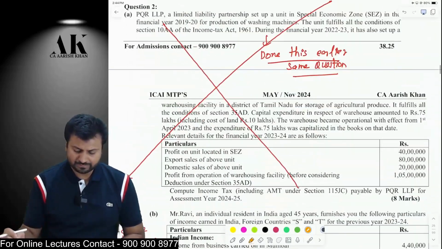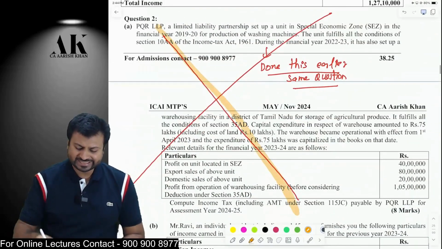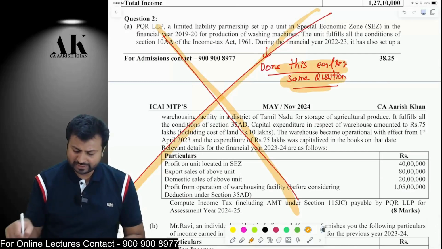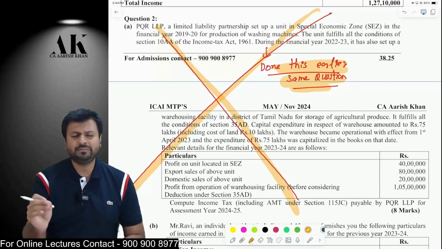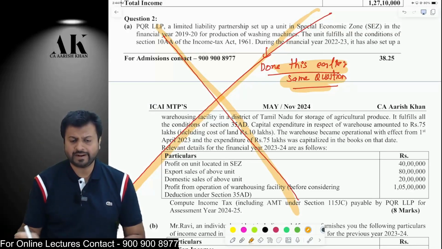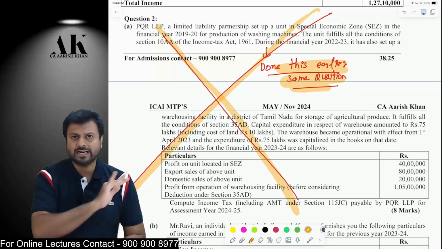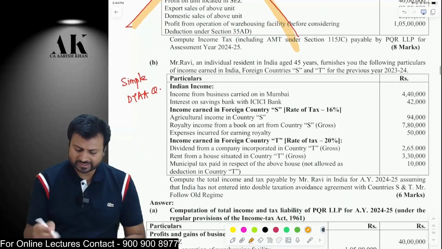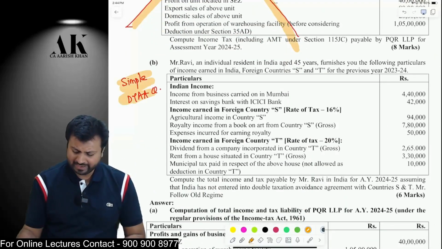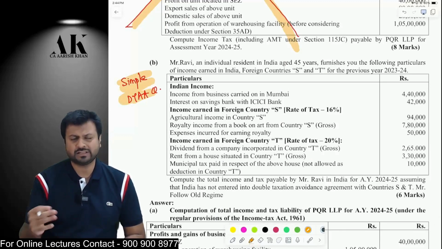A very simple question. The next question is exactly similar. We have done this question earlier. You can check it in your RTP or MTP. Somewhere we have done it. And if not MTP, then RTP or a past paper, we have definitely done it. Same question with same numbers. That's the reason I'm not repeating this question unnecessarily. You can check it once if you want. Okay. The next question is a simple question on DTAA, and a simple question on DTAA doesn't make sense to repeat again and again.